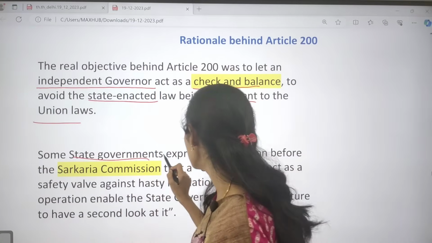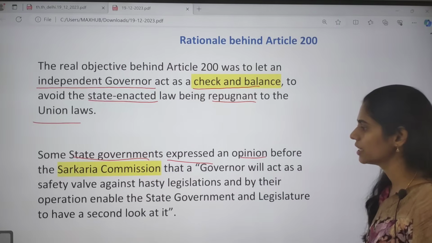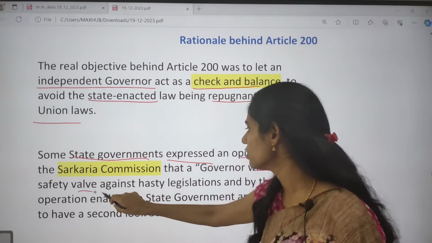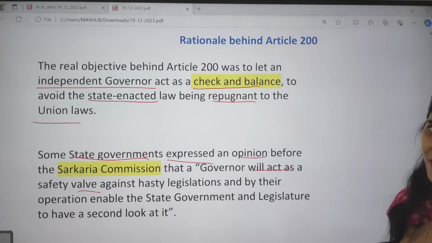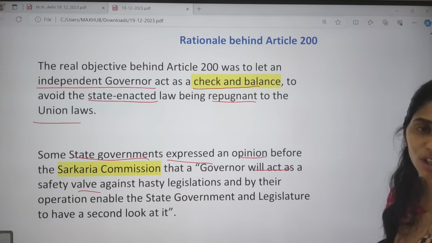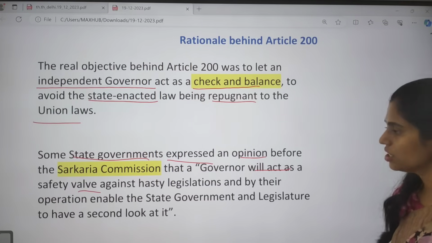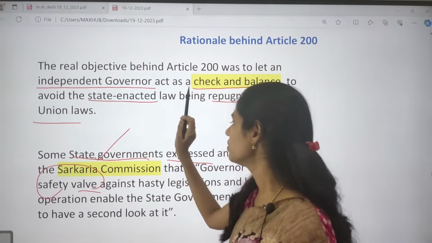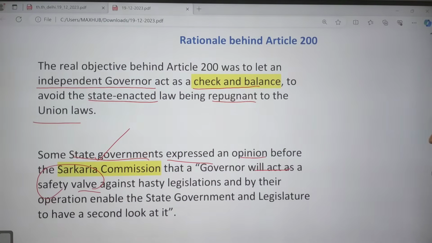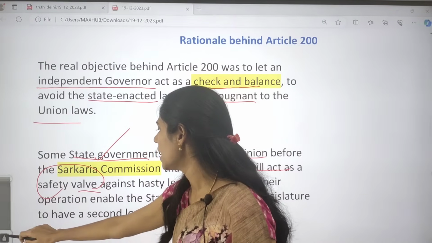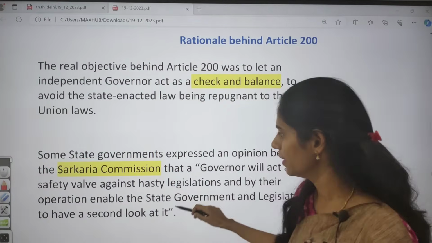Some state governments expressed an opinion before the Sarkaria Commission that the governor will act as a safety valve against hasty legislations. If a state legislature or state government wants to come up with any law which is not according to the provisions, the governor will act as a safety valve. This is mainly what was said by the Sarkaria Commission. So this is the importance of Article 200, the power of the governor.